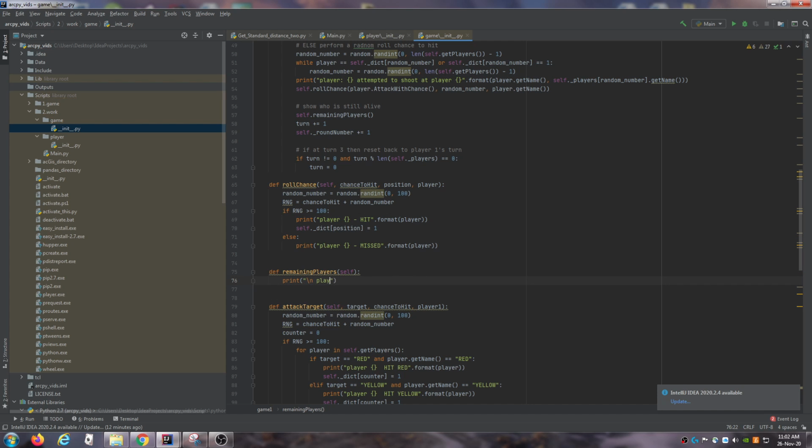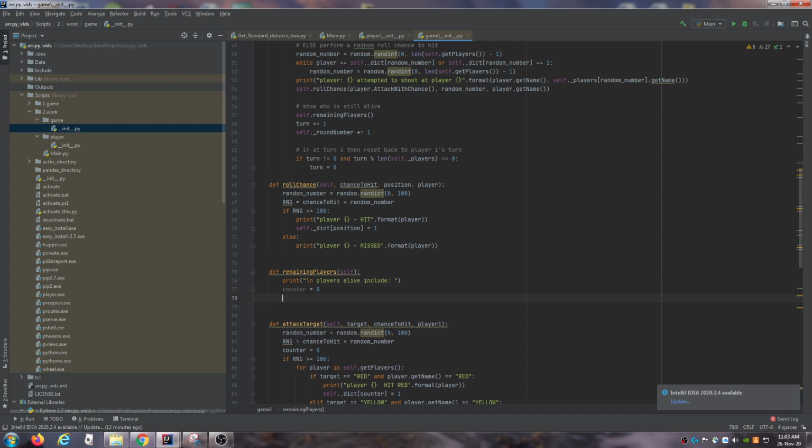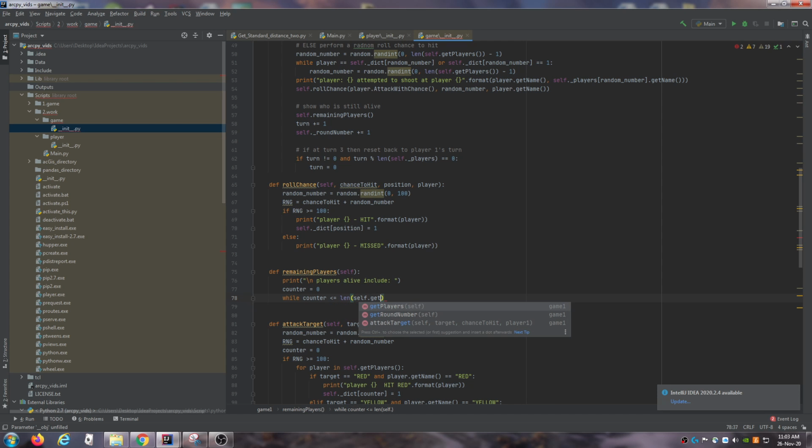I'm going to create a counter while we're doing this. While the counter is less than or equal to the length of self dot get players minus 1, we're going to go through the whole loop and get everyone's name and print it out.